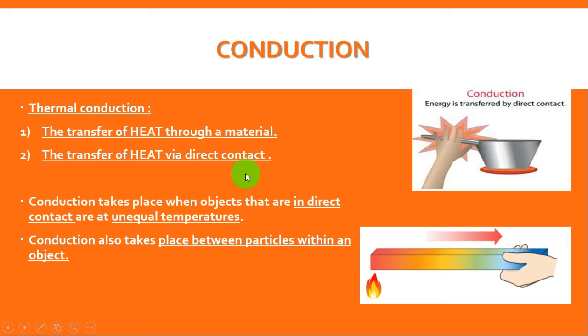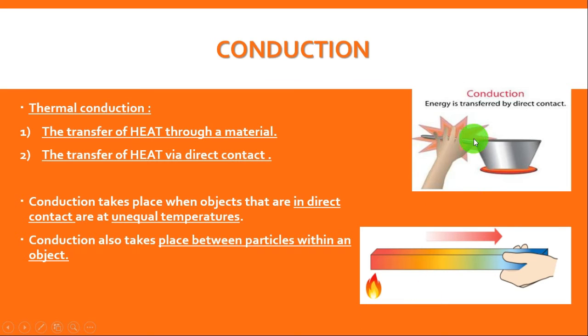Now, in the previous experiment, when the man touched the metal spoon with his hand, he felt that it's hot. Why? Because of conduction. Heat transferred from the metal spoon to his hand by conduction. This is the meaning of conduction. Here are two examples for conduction.